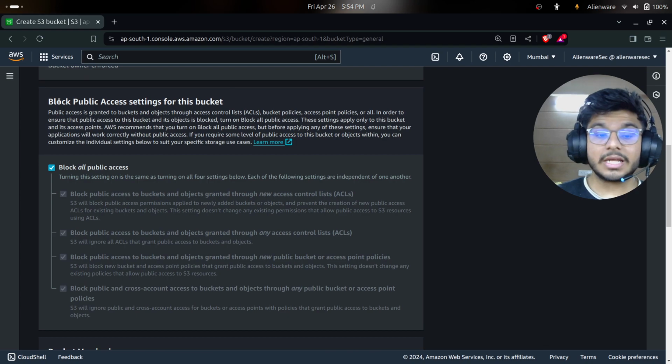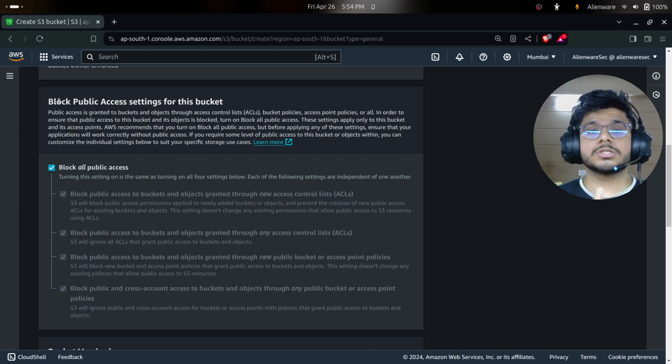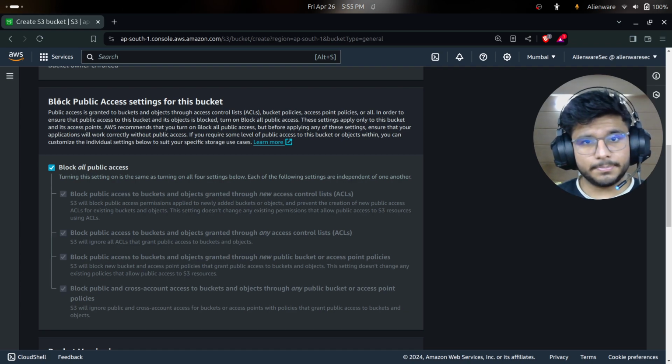Now, this is the most important thing here: the block public access settings for this bucket. Why do data breaches happen? Why do companies get hacked? Why do companies get exposed? Why does their data get stolen? All the answers are here in the bucket policy.